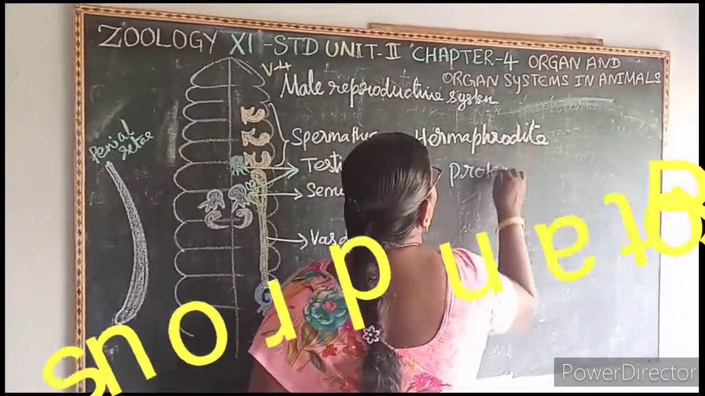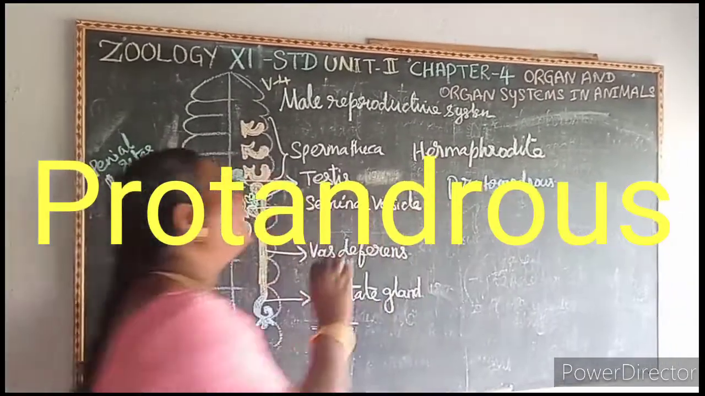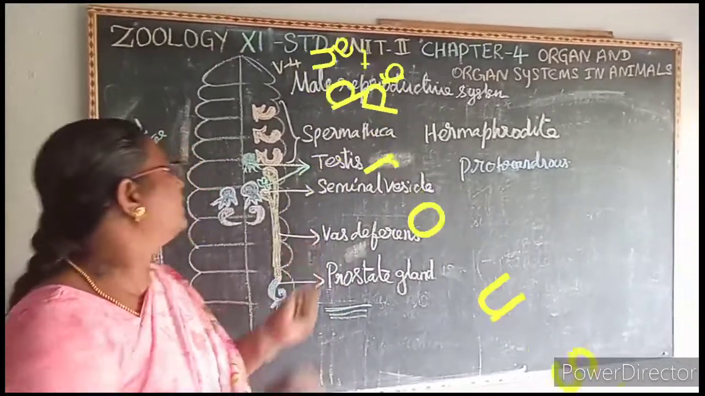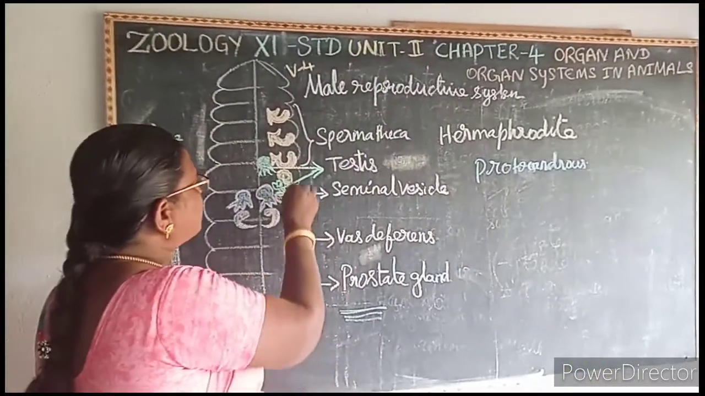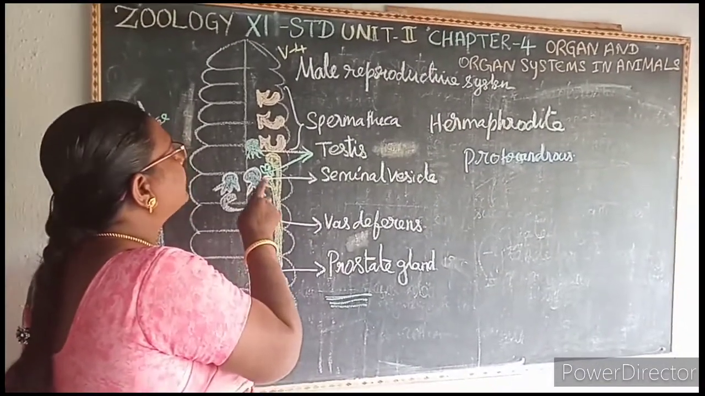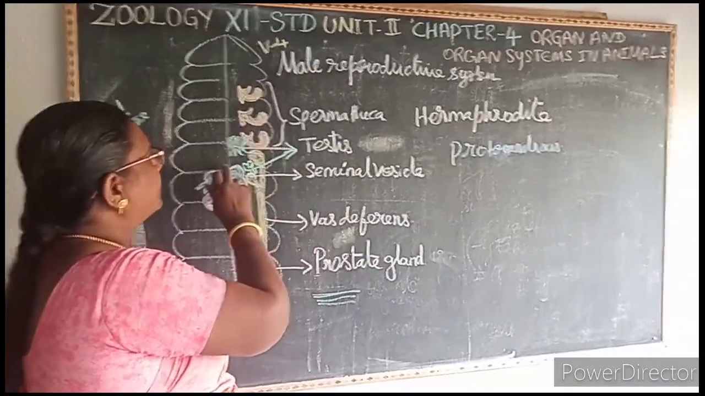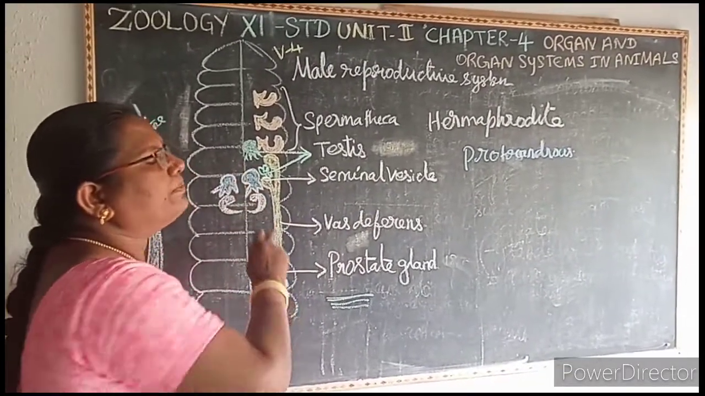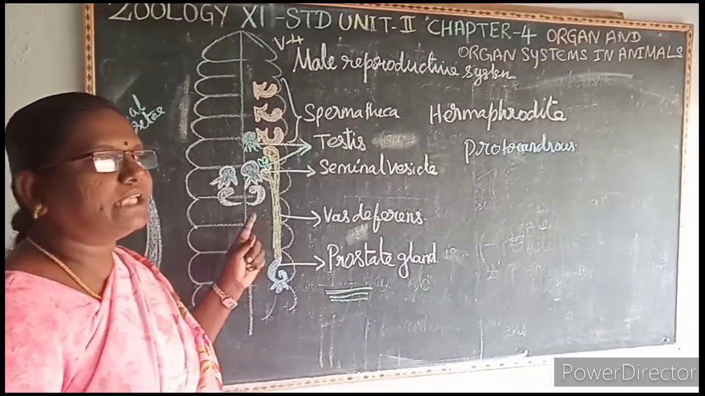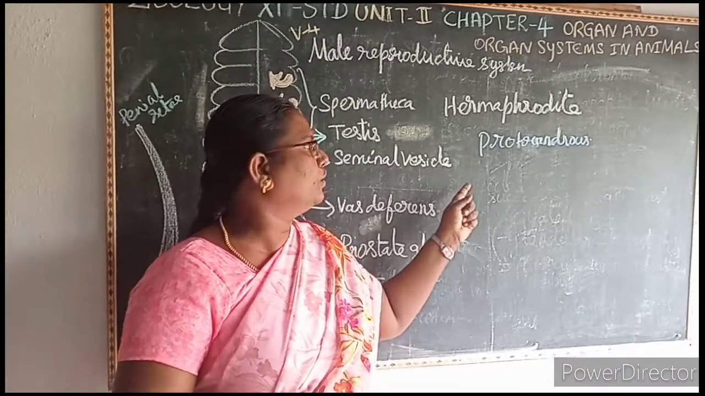So what is a protandrous? If the sperms mature earlier than the ovum, to avoid self-fertilization, because both the testes and ovum are present in the same individual. To avoid self-fertilization, cross fertilization takes place, where the sperms and the ovum mature at different times. The sperms mature earlier than the ovum, that is known as what? Protandrous. It's a 2-mark question.